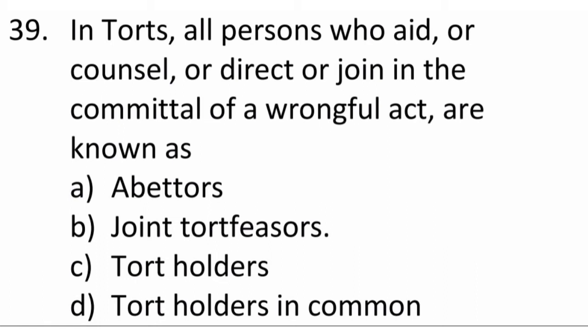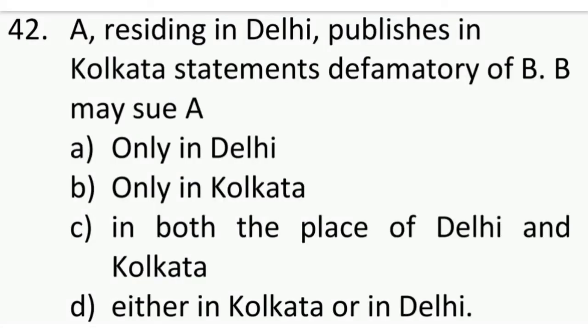Joint tortfeasors are those who act together in committing the wrong, and if they act independently, they must unite in causing a single injury. Moving on, our next question is an illustration based question. In this question also you have to follow the same steps that you followed in the past. Now the answer to this question is either in Kolkata or in Delhi. Now in this question the act has not been mentioned. This is from the Civil Procedure Code 1908, and the section to which this question refers is section 19 of the CPC, which is suits for compensation for wrongs to persons or movables.